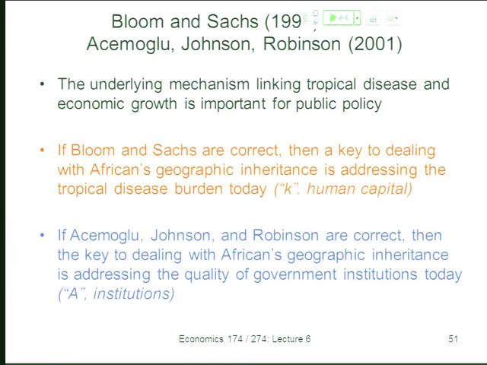But what's really nice is, one of these views of the world on the mechanism tells a story about why we should be investing in K, or improving K, and the other one is we should be improving A. So it brings us back a bit to the growth theory we started out with a week and a half ago now. These competing perspectives have these different implications.